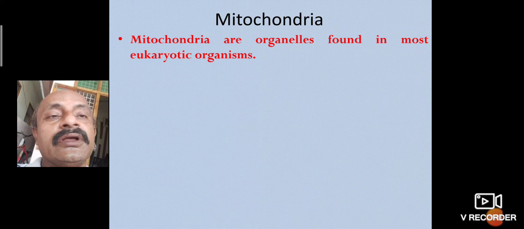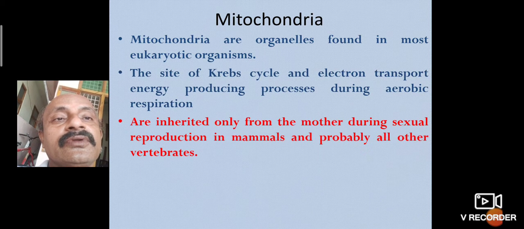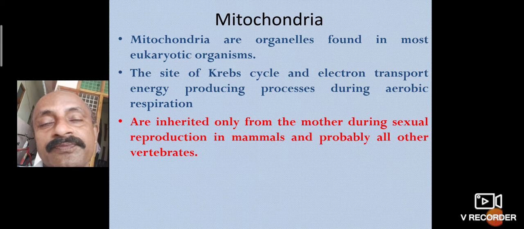Mitochondria are organelles found in most eukaryotic organisms. They are the site of the Krebs cycle and electron transport, the energy-producing processes during aerobic respiration.